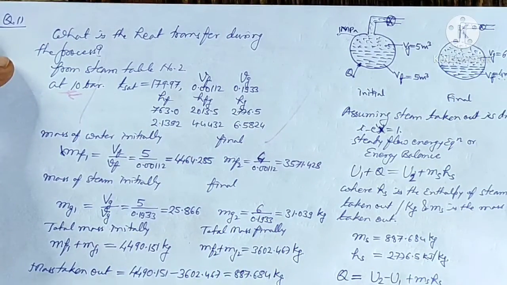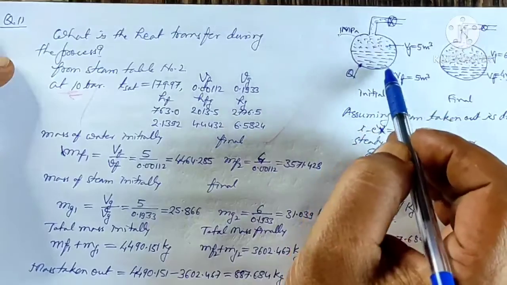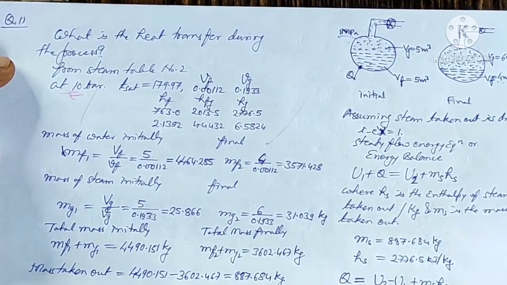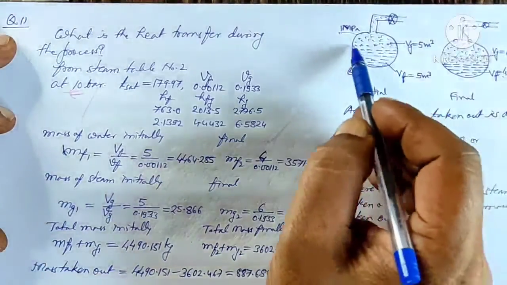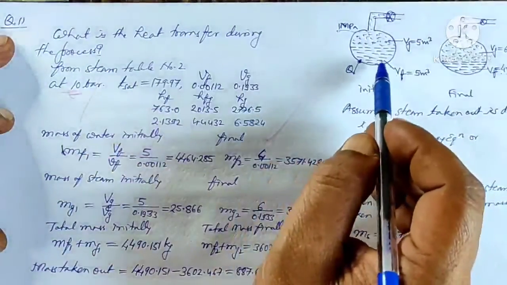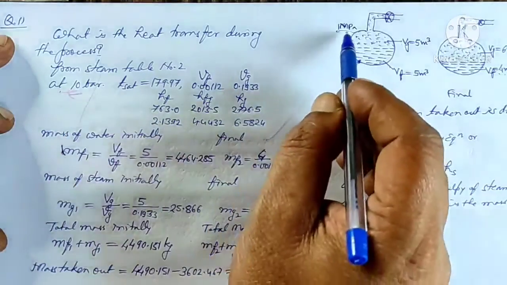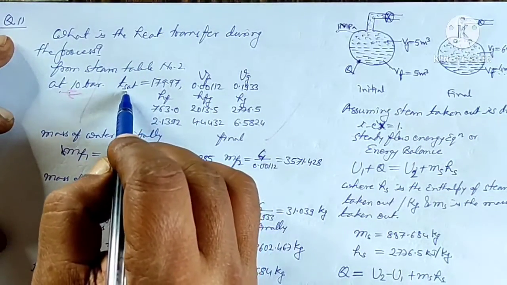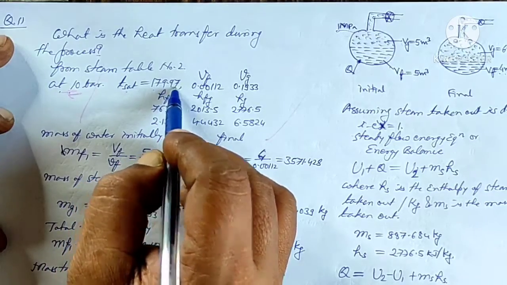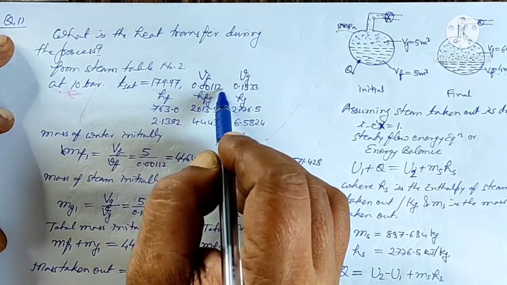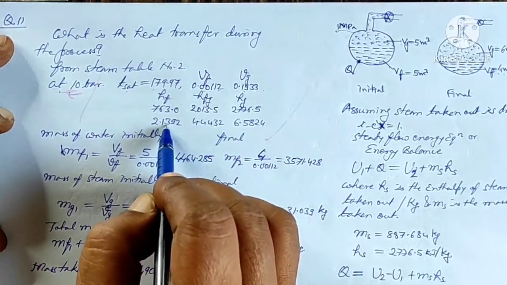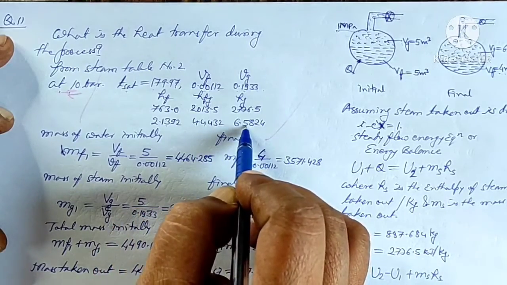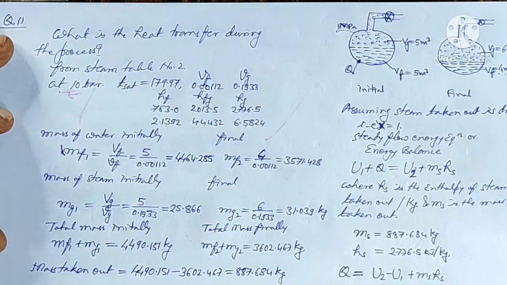So from steam table number 2, because the water and steam mixture is present together, it will be at most saturated steam. It cannot be superheated unless it is separated from the water. So from steam table number 2 at 10 bar, that is 1 megapascal, we note down the readings: T saturation 179.97, Vf 0.00112, Vg equals 0.1933, Hf, Hfg, Hg, Sf, Sfg and Sg. This data we have taken from steam table number 2.